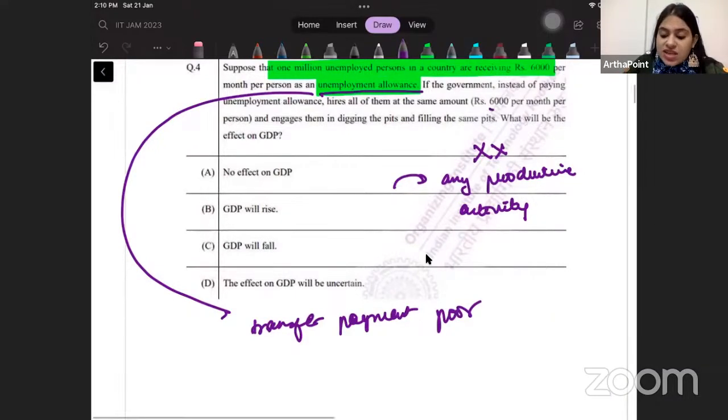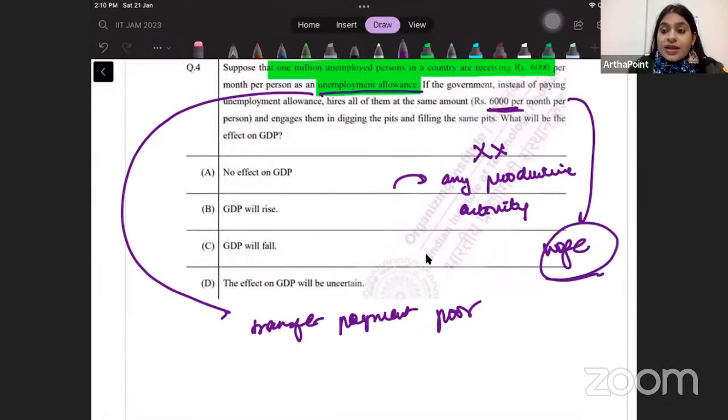I start paying you the same money, but as wage by employing you. Then you are involved in a productive activity. And if you are involved in a productive activity, then that's good enough. Then that will be part of my GDP.